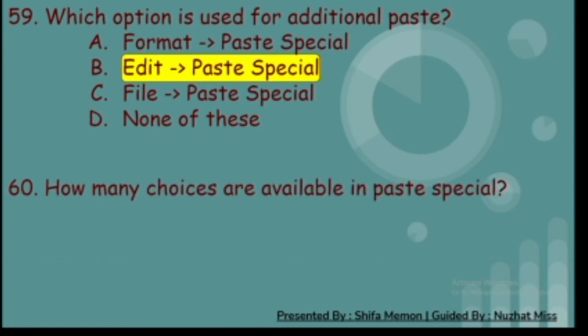60th. How many choices are available in paste special? A1, B3, C5, and D7. And the correct answer is D7.